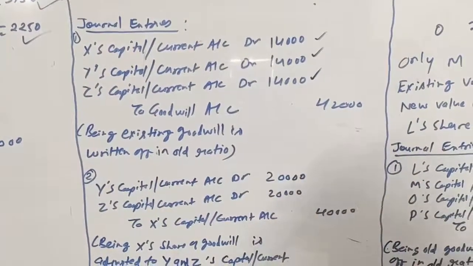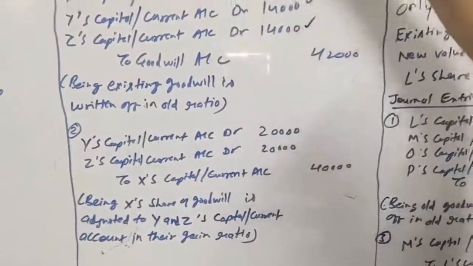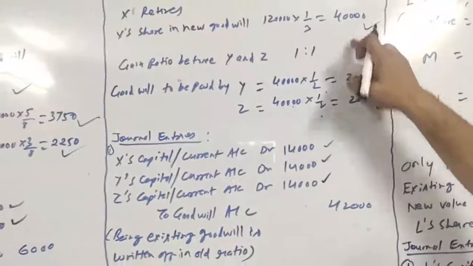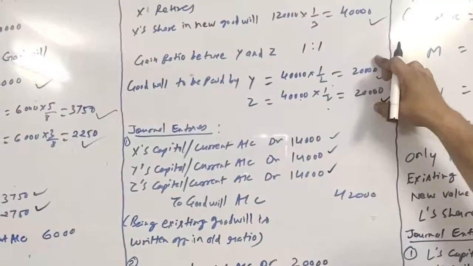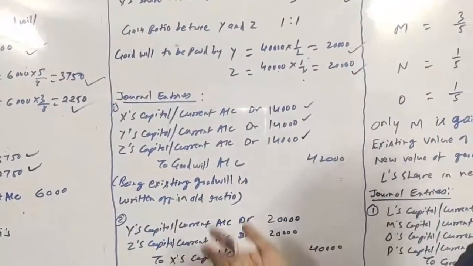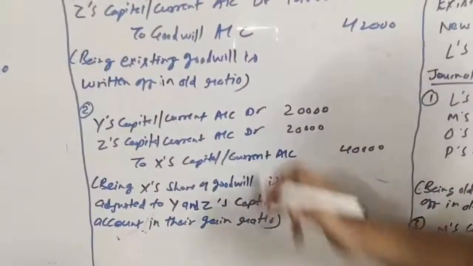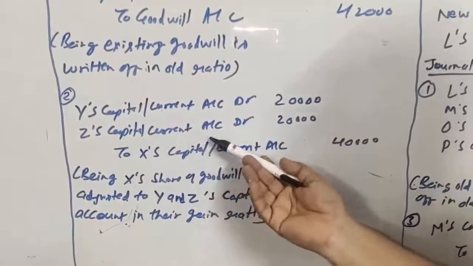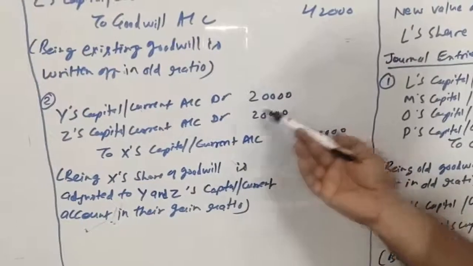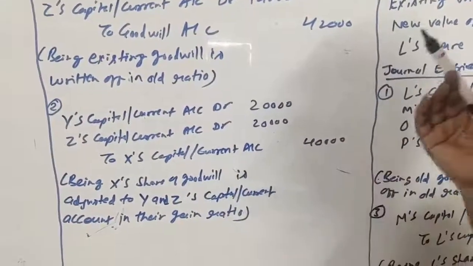Okay, now let us talk about the new value of goodwill and X's share in that goodwill. As we have calculated, X's share in the new value of goodwill is rupees 40,000, which is to be paid by Y and Z, rupees 20,000 each respectively. So we will be passing an entry, debiting the continuing or gaining partners' capital accounts: Y's capital/current account debit 20,000, Z's capital/current account debit 20,000, to X's capital/current account 40,000.